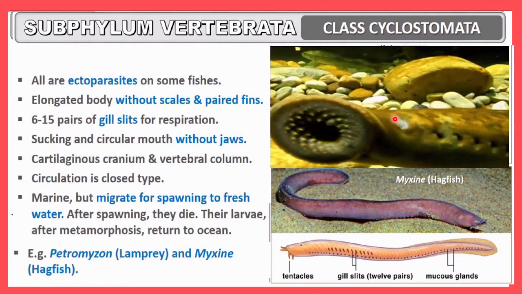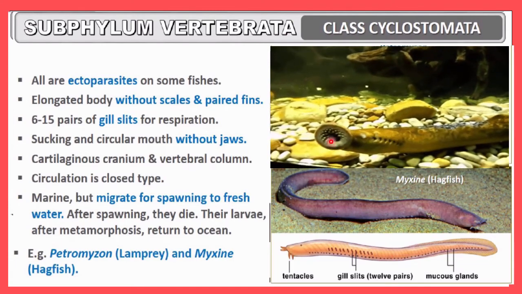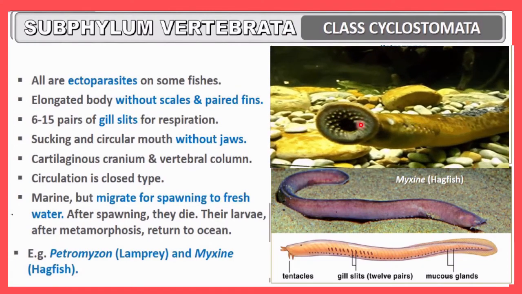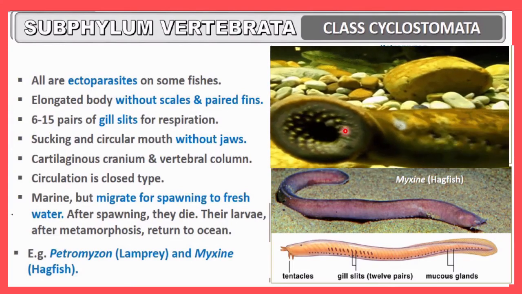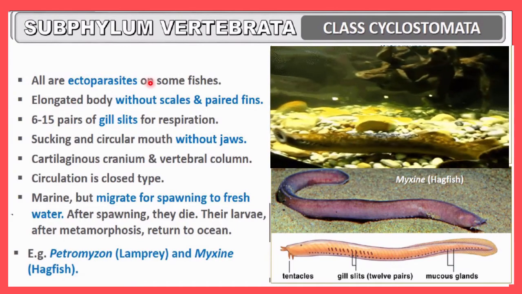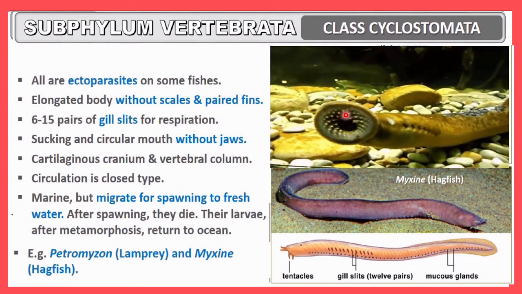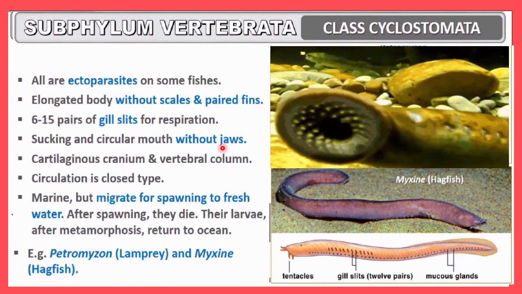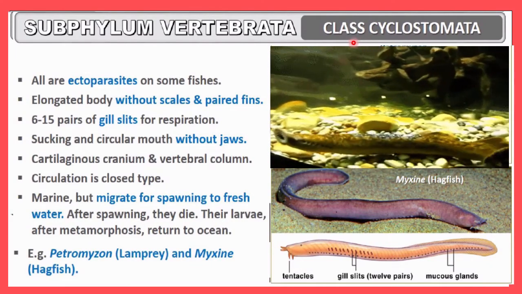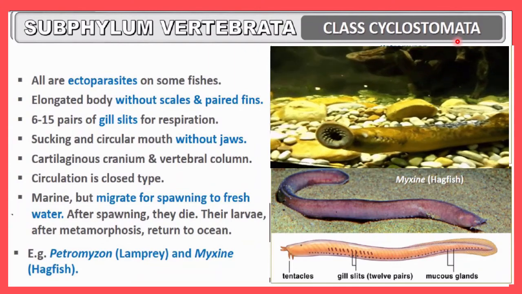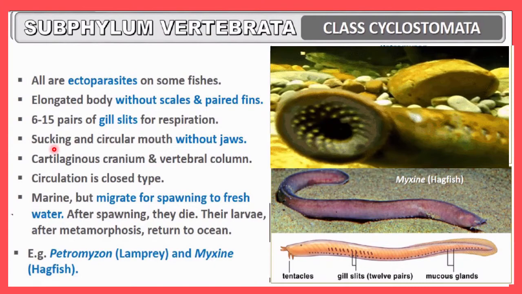And here in this diagram you can see lamprey or Petromyzon. It has a cyclostomata mouth. Here you can see this is a unique feature, the circular mouth. This is a sucking type of mouth, and by using this mouth they act as ectoparasites on another host. Just because of this circular mouth, they do not have any type of jaws, and with a sucking type of mouth, these organisms are included in cyclostomata, because the meaning of cyclostomata is cyclic mouth, which has no jaws and is sucking type.